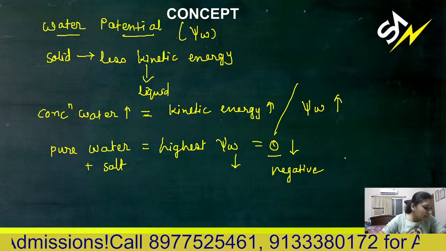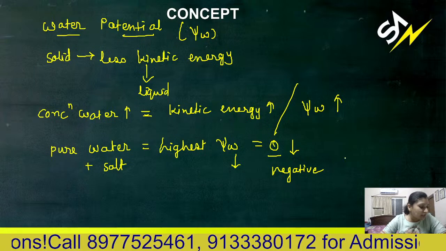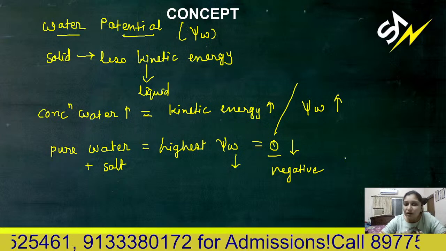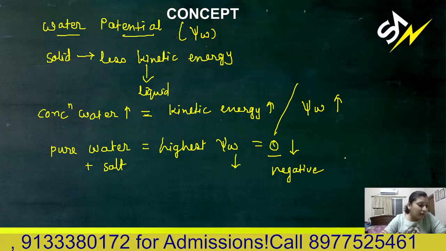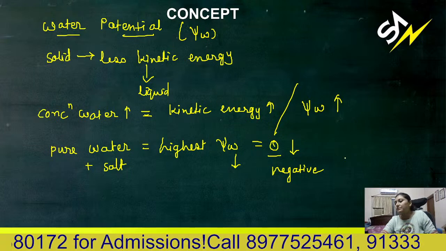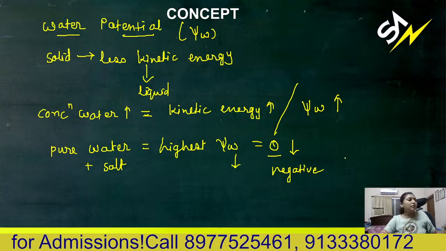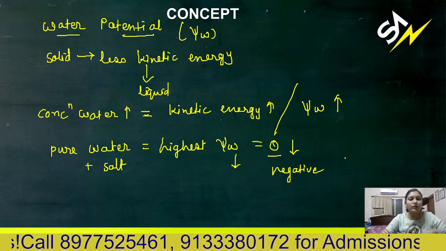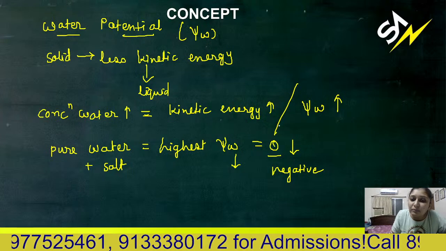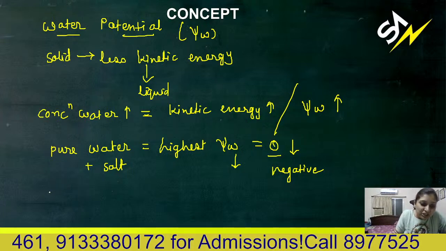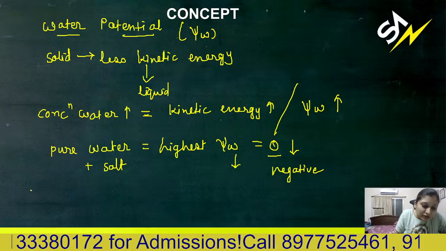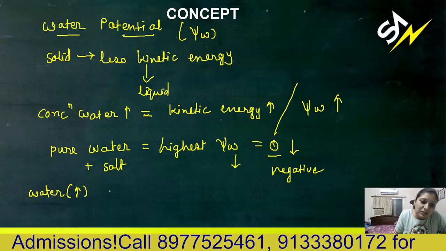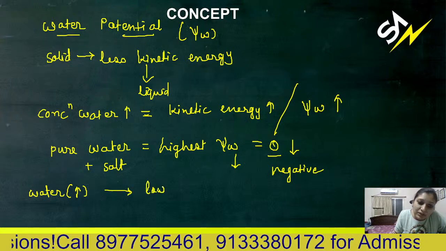Water potential is minus. If two systems containing water are in contact, there will be random movement of water according to osmosis, and a net movement of water molecules from the system with higher energy to the one with lower energy. So in which direction will water move? From its own higher concentration to its own lower concentration.